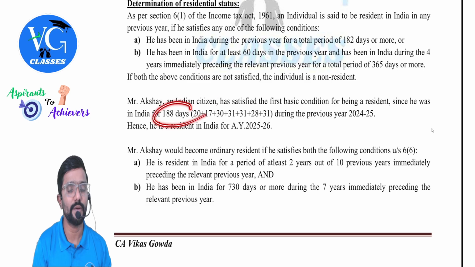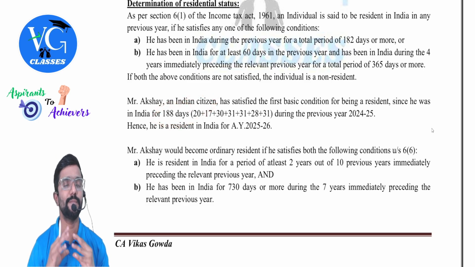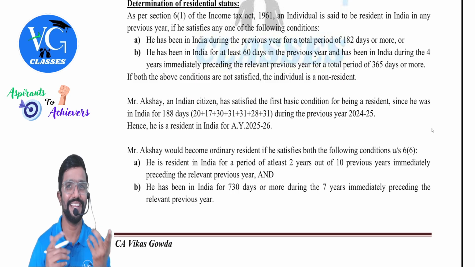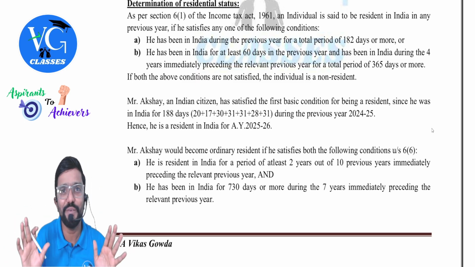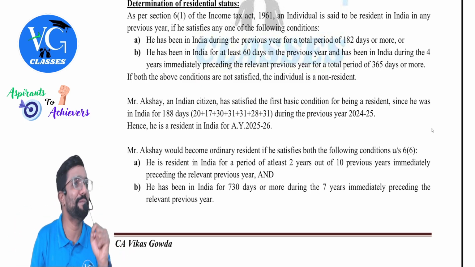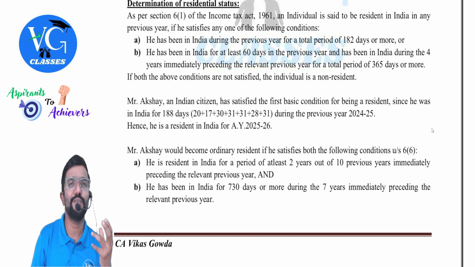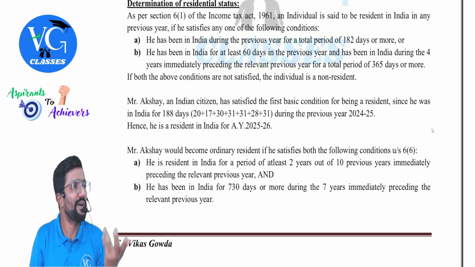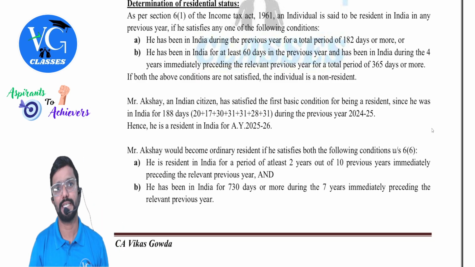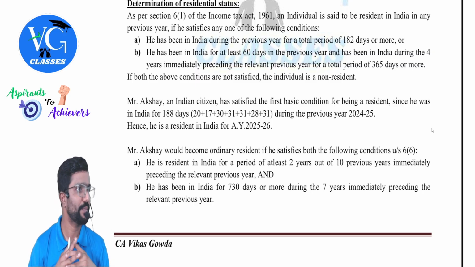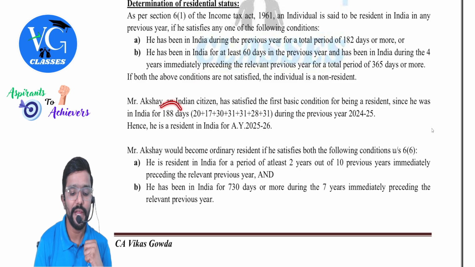So how much does it come to, sir? 188. Guys, by mistake, even if you go one day plus or minus, you will lose marks. Sir, anyway, 187 or 189 will not make any difference, no, sir? For the answer, it will not make any difference, but for your marks, it will. Because obviously, the evaluator will feel that you don't know how to count the days properly. At least they may deduct half marks, guys. So don't give a chance for it. So 188 days.